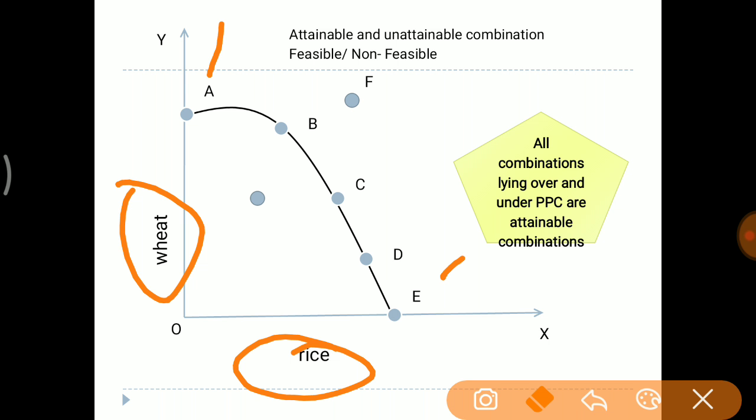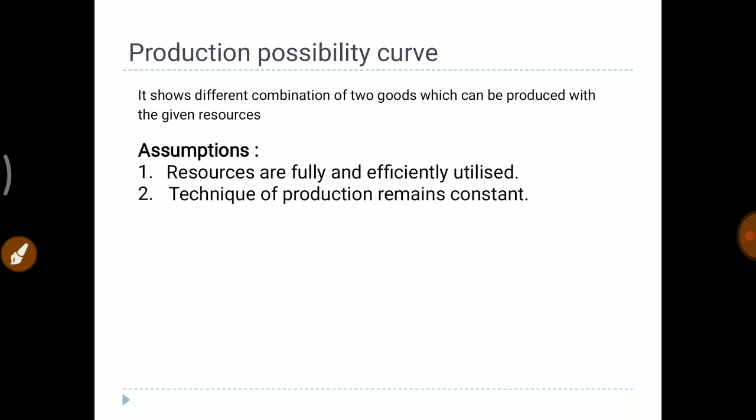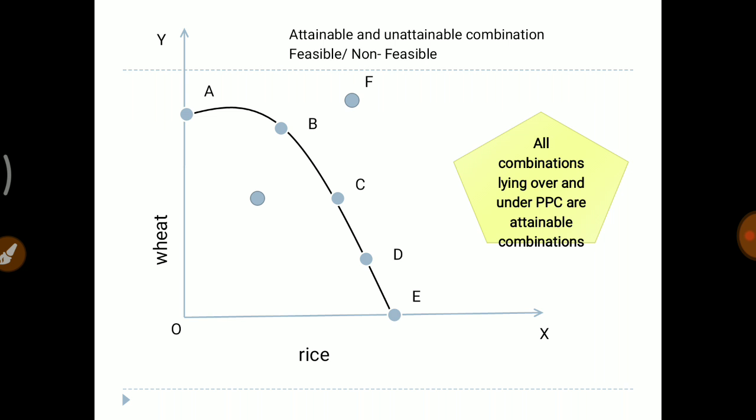Just again focusing on the PPC's definition, it shows us the combinations of two goods which can be produced with the given resources. Assumptions: resources are fully and efficiently utilized, and the technique of production remains constant. These are the two basic assumptions of PPC on which the production possibility curve is drawn.